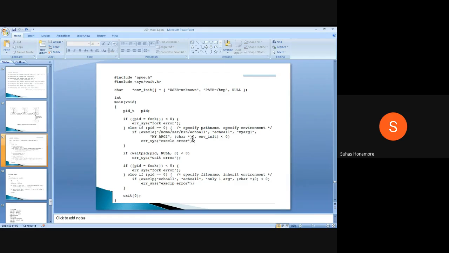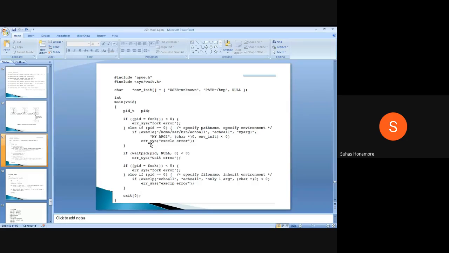then a null pointer, which says we don't have any more arguments after that. Then this is the environment argument, the two things we gave. If the return value is less than 0, that is -1, it is an error. Otherwise, it executed successfully.